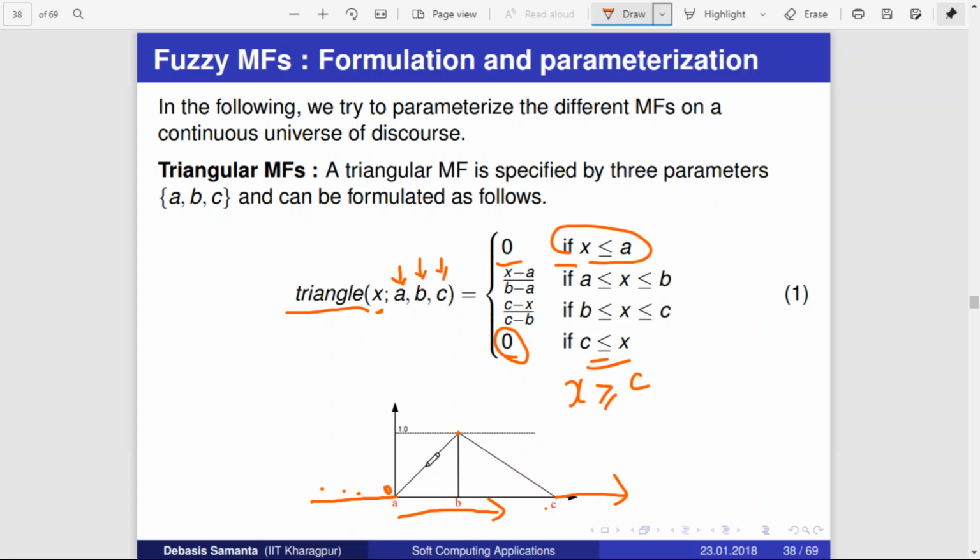The values will differ. For example, if x is greater than a and less than b, somewhere here, then this is the value it will take: x minus a divided by b minus a. Basically, we are calculating the value of this slope. Similarly, if x falls between b and c, then it will be c minus x divided by c minus b. This is how the triangular membership function can be represented mathematically.